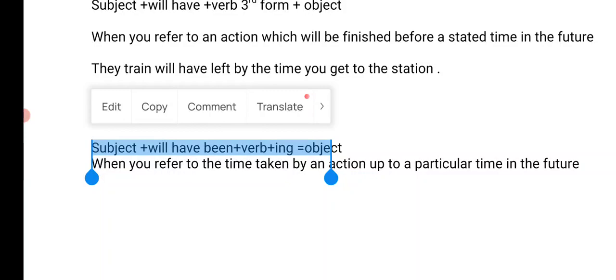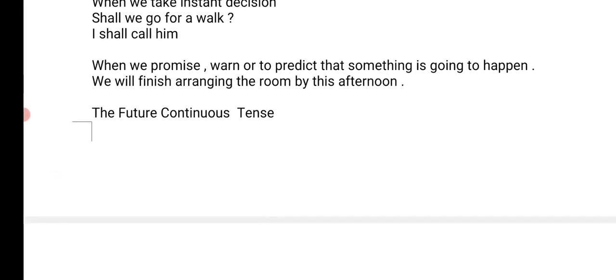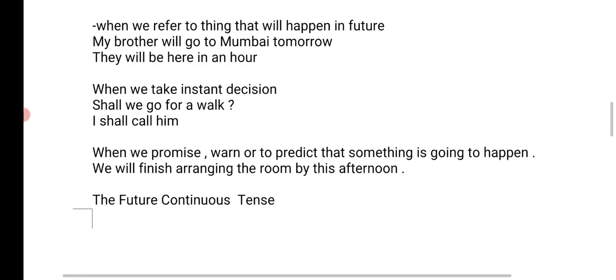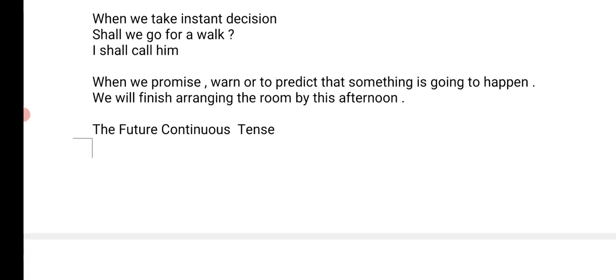I still have so much work. I think in an hour. In an hour means the hour that is to come, which hasn't come yet. The future hour. I think in an hour I will have been working for 2 hours. When we talk about an action that will begin in future and it will continue for some time, for a stated time in future, that's where we use future perfect continuous tense. I hope this much is clear.